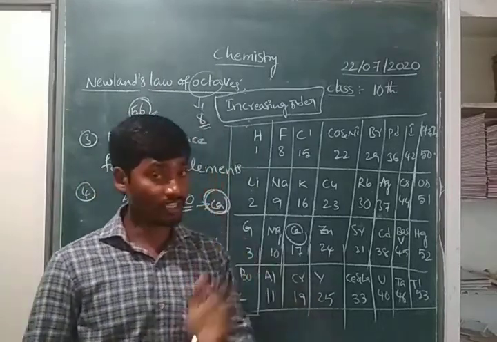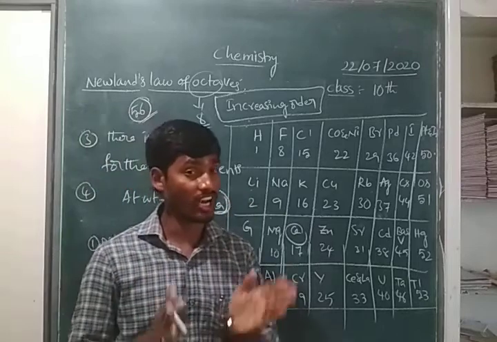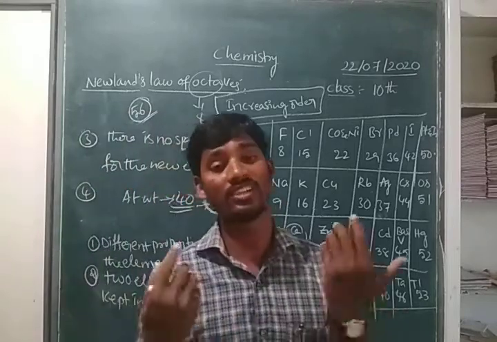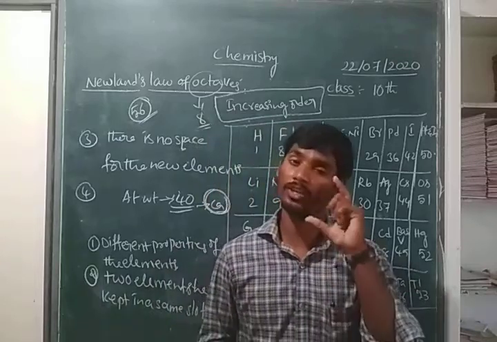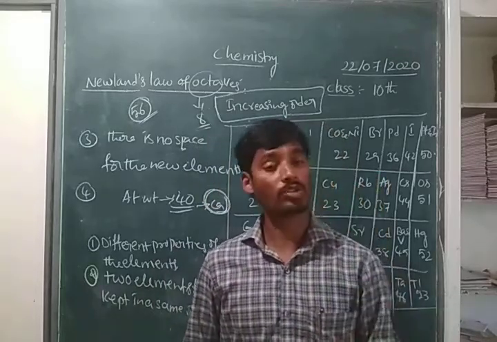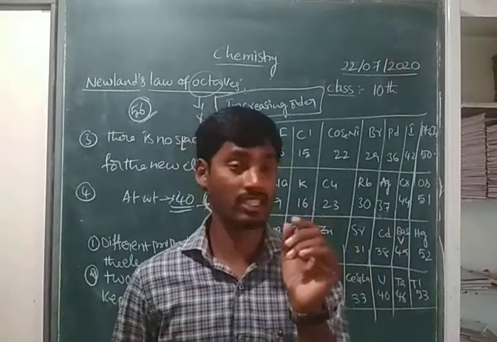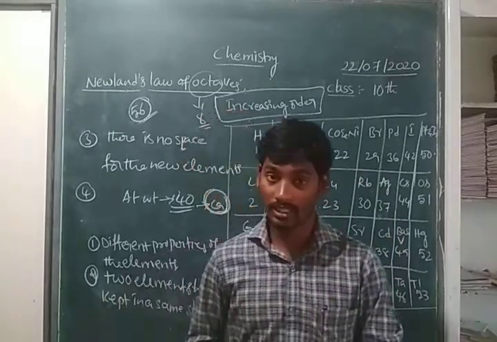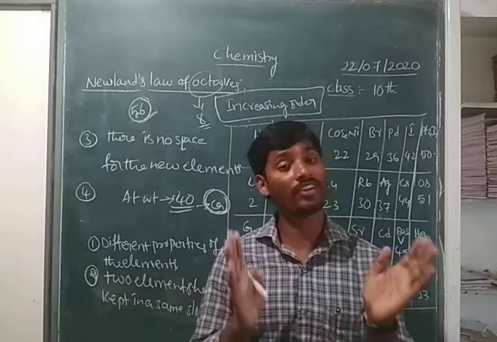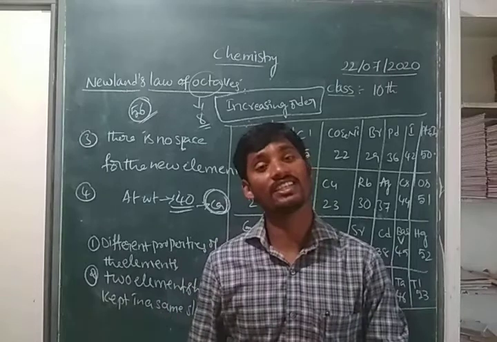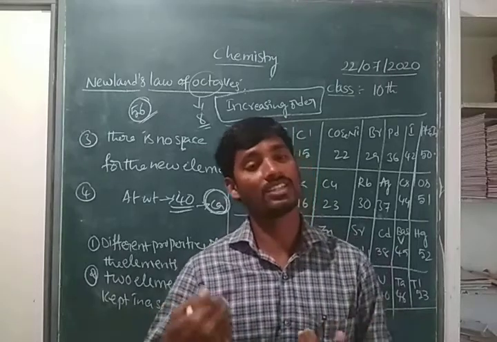Whatever it may be, he proposed one of the statements. What is the atomic number? The concept of atomic number was first introduced by him. It is very, very important, children. But the concept of atomic number was not accepted by senior scientists and the journals.